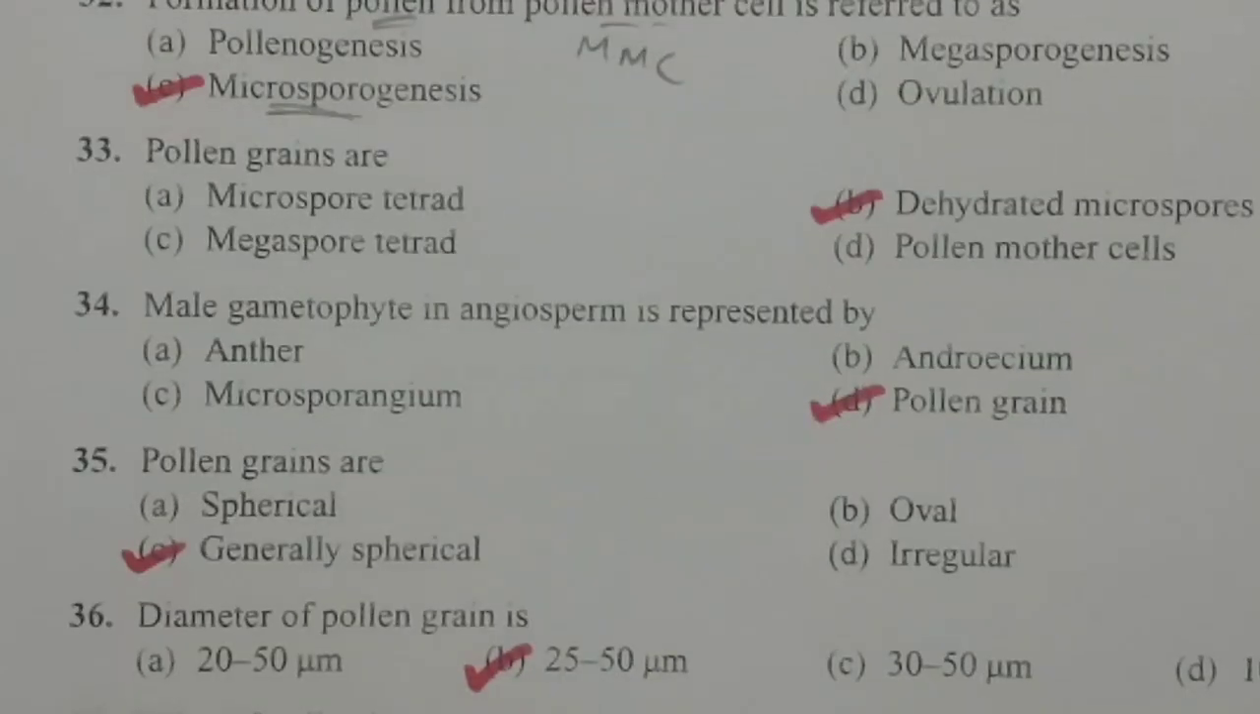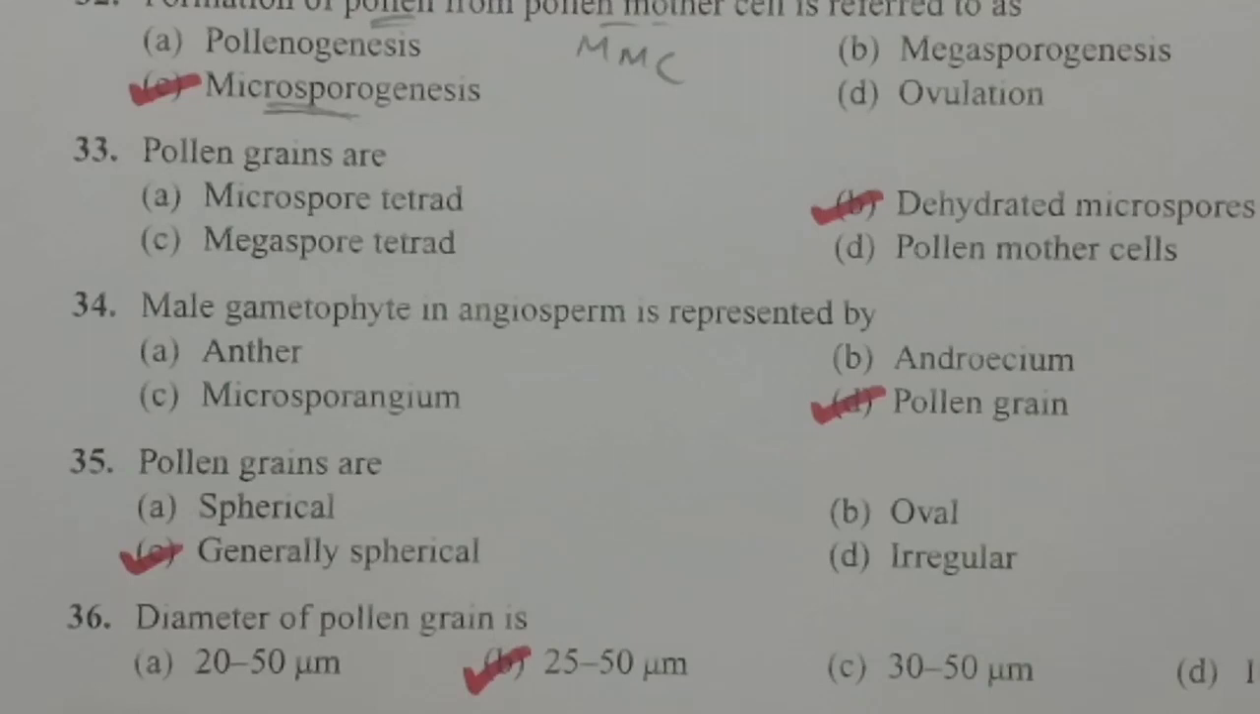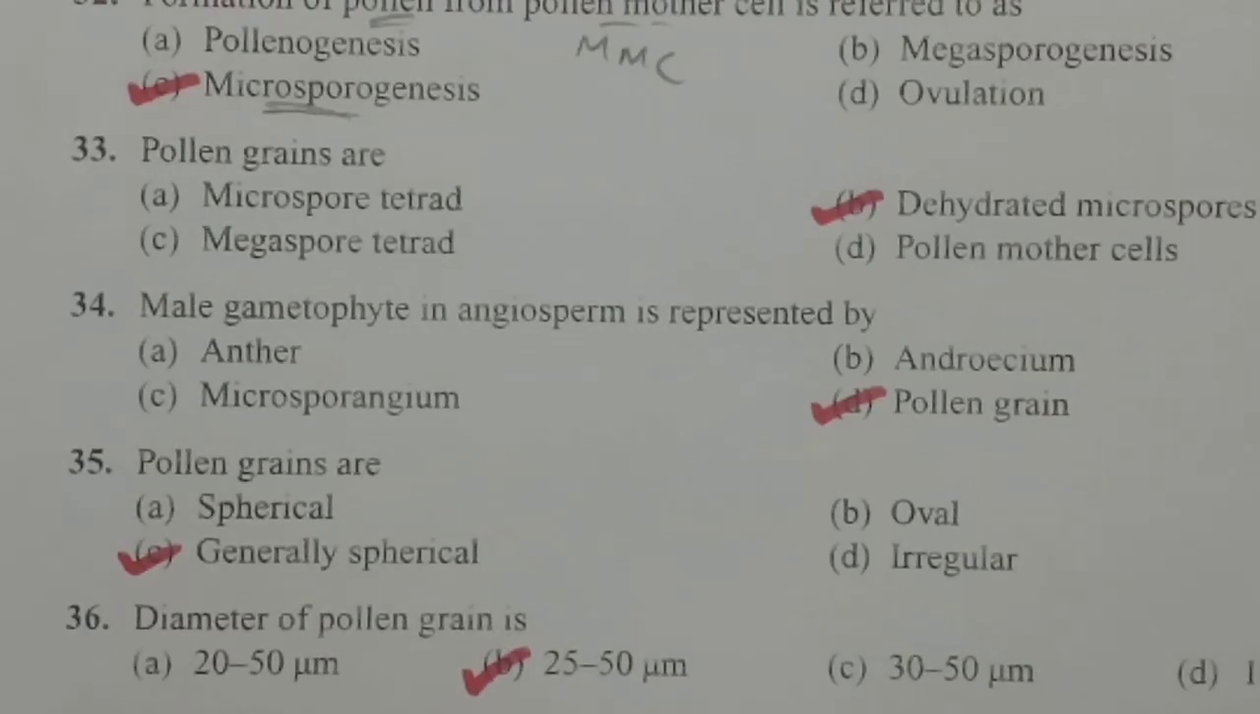And next question, male gametophyte in angiosperm is represented by. The male gametophyte in flowering plants is said to be the pollen grain and the female gametophyte is said to be the embryo sac. So here they are asking about the male gametophyte. The male gametophyte will be the pollen grain.